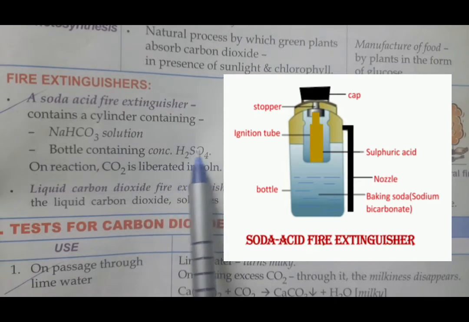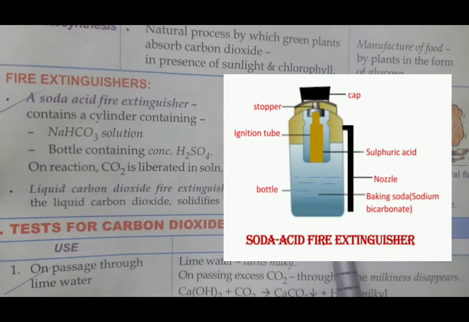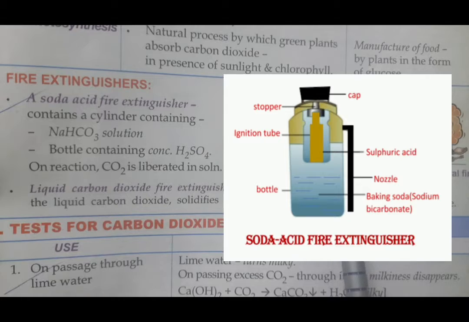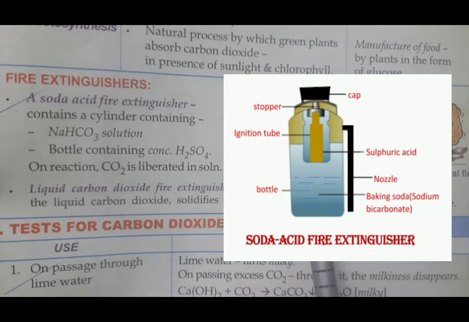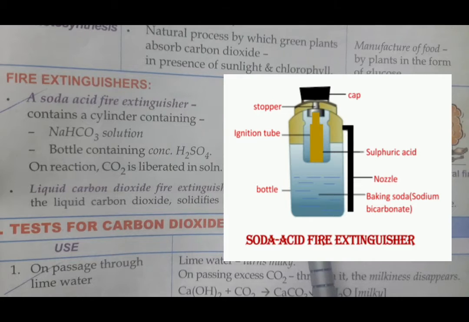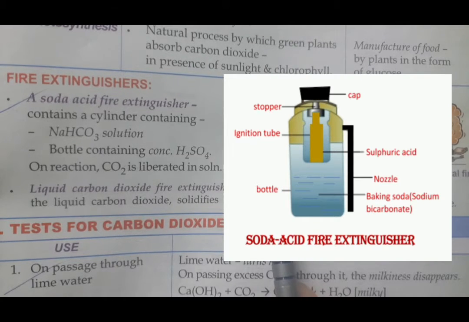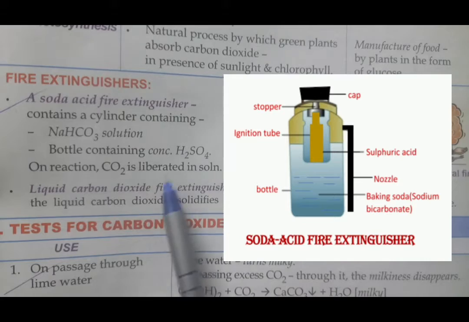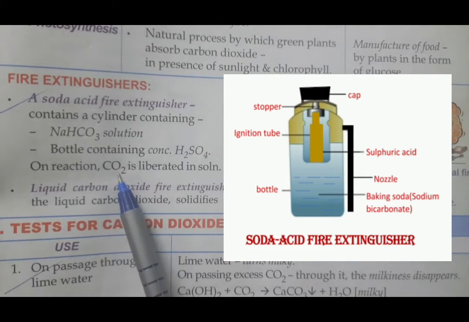Along with that, it contains sulfuric acid. As you press this button, the container will get cracked, whereby sulfuric acid comes out and reacts with this. And I have told you, whenever any acid reacts with a carbonate or bicarbonate, carbon dioxide gas comes out, and that will cut the fire.